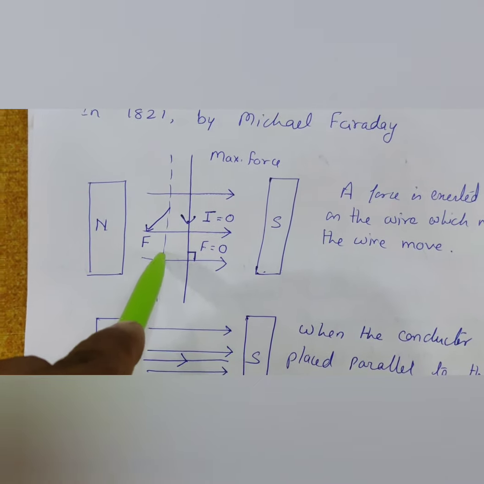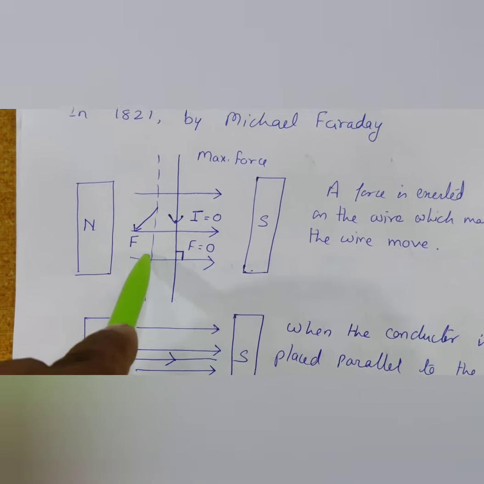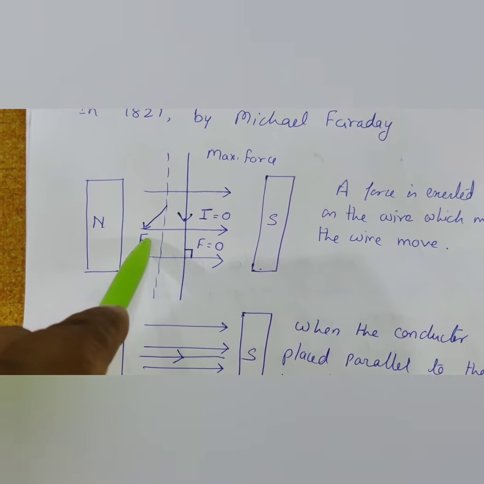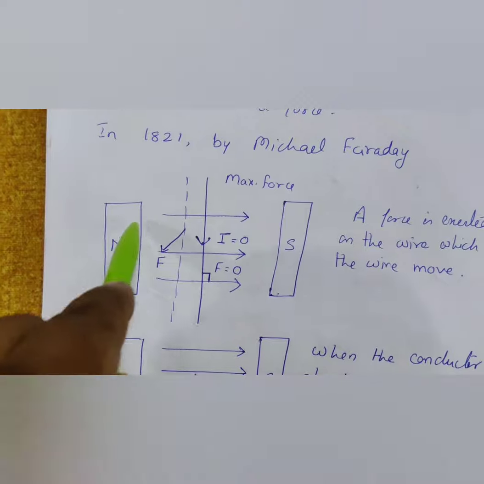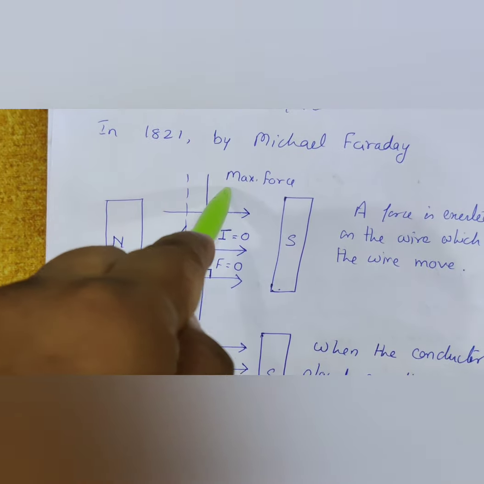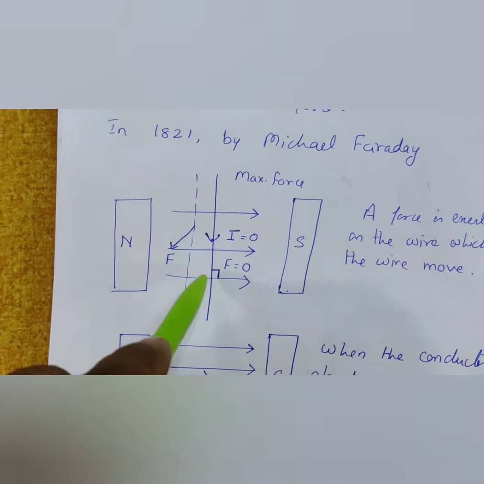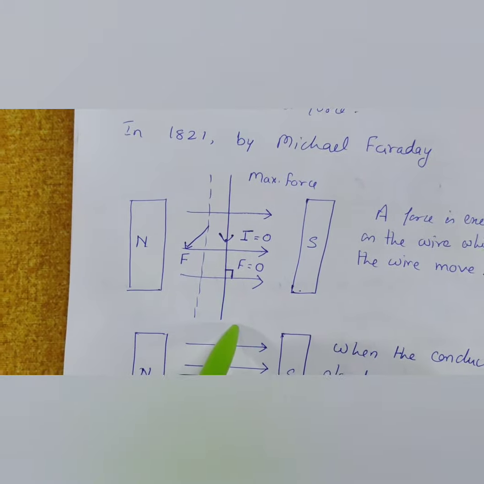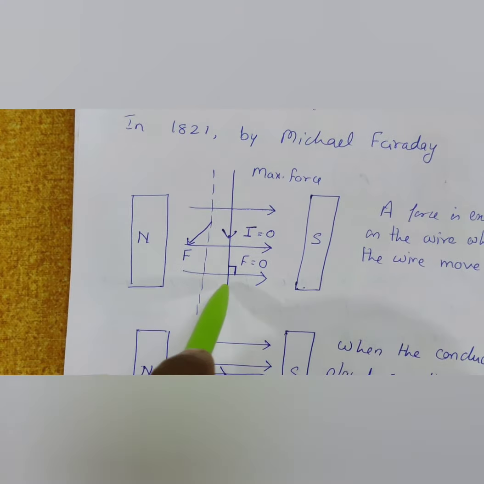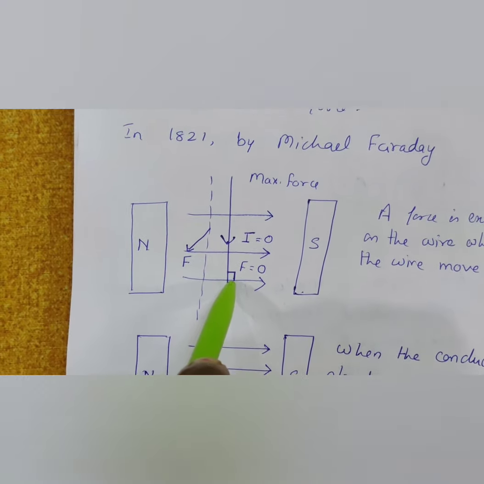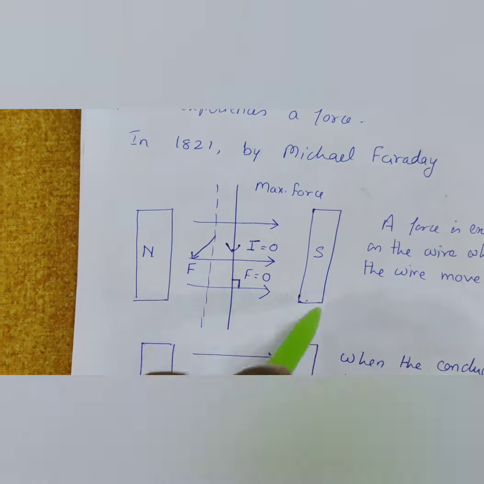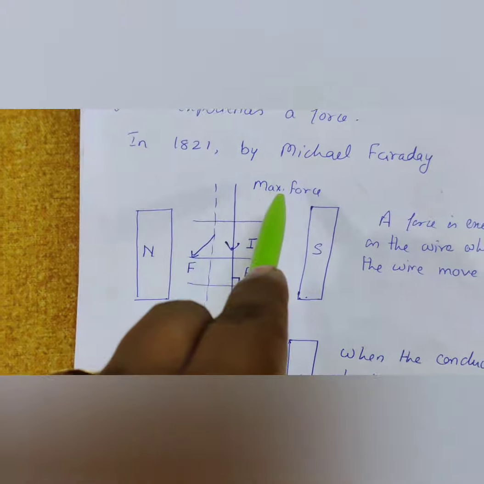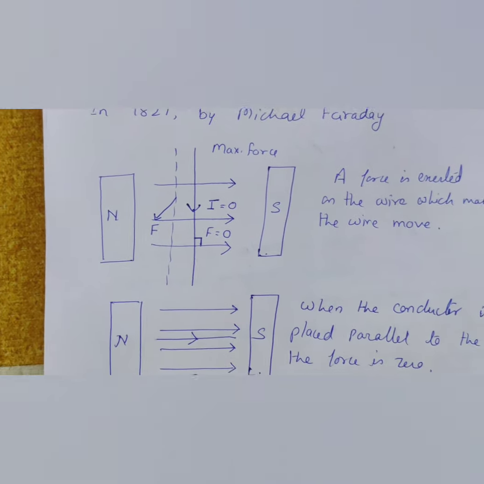A force is exerted on the wire which makes the wire move, and in this position there is a maximum force. Why? Because the wire is carrying current and it is perpendicular to the magnetic field. At that time this arrangement will have the maximum force.